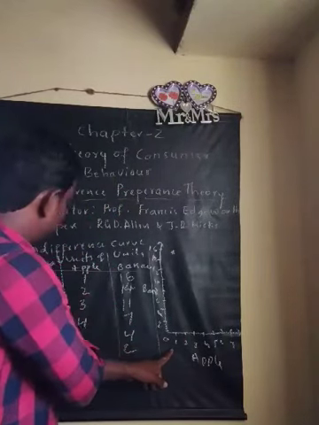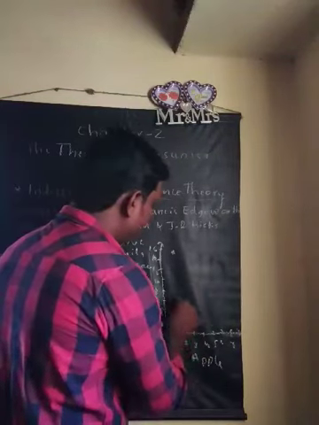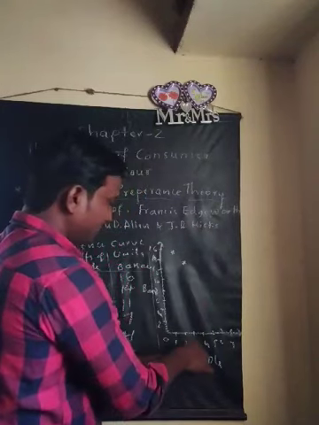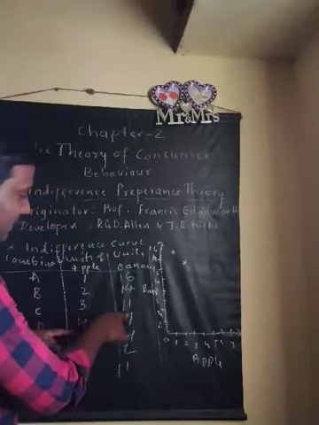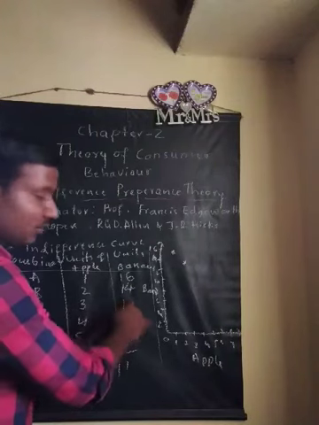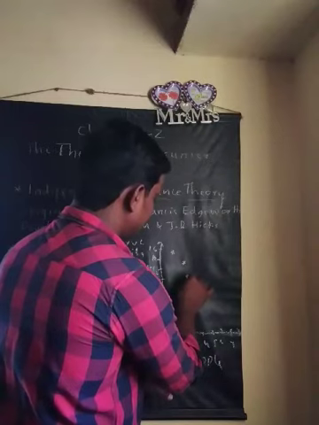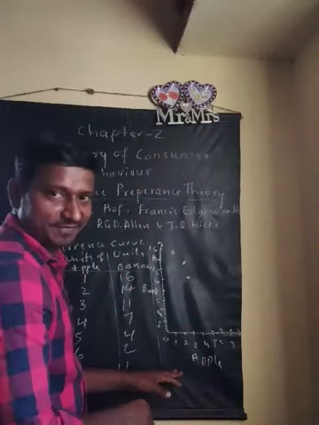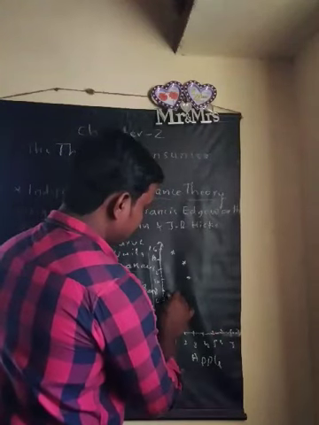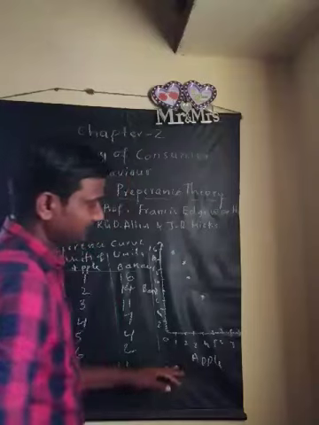Coming to the next one, at combination B, 2 units of apple and 14 units of banana, 2 and 14. Next, 3 and 11. Then 4 units of apple and 7 units of banana, it comes here.